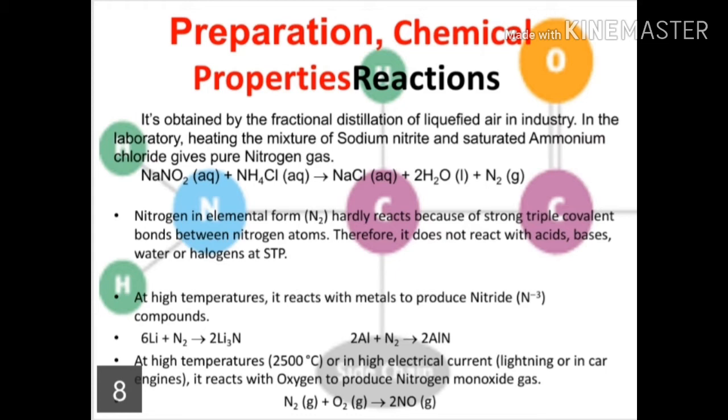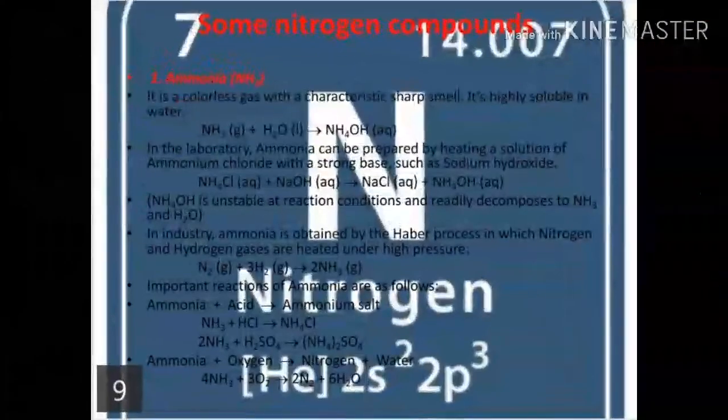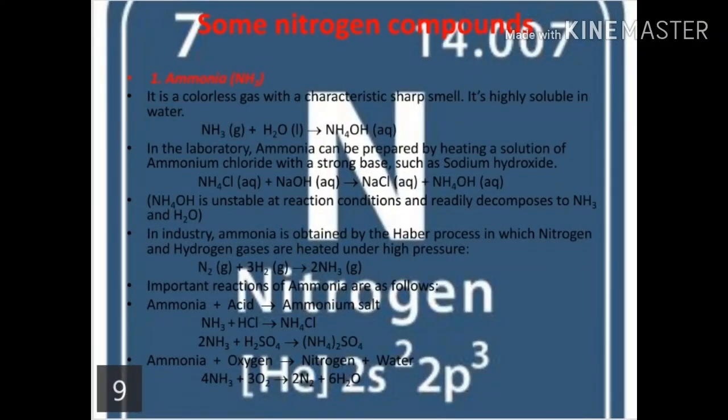Reactions. First, at high temperatures it reacts with metals to produce nitride compounds. Second, at high temperature or in high electrical current it reacts with oxygen to produce nitrogen monoxide. Compounds of nitrogen. Firstly, ammonia. It's a colorless gas with characteristic sharp smell. It's highly soluble in water.